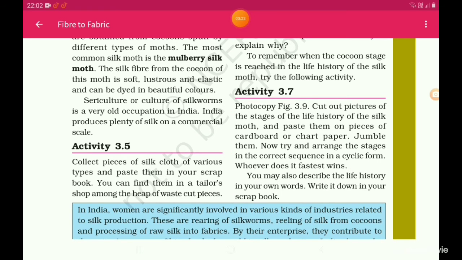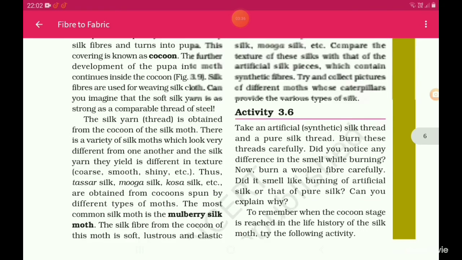Activity 3.5. Collect pieces of silk cloth of various types and paste them in your scrapbook. You can find them in a tailor's shop among the heap of waste cut pieces.